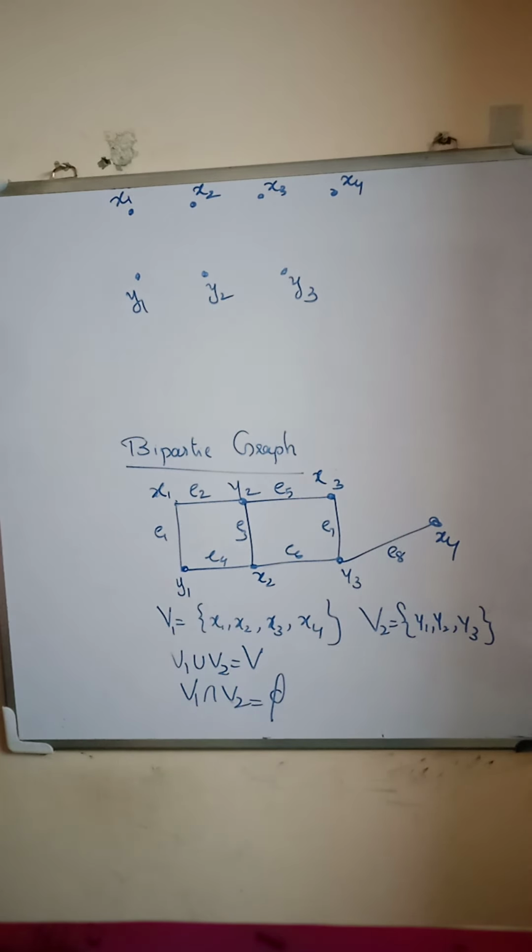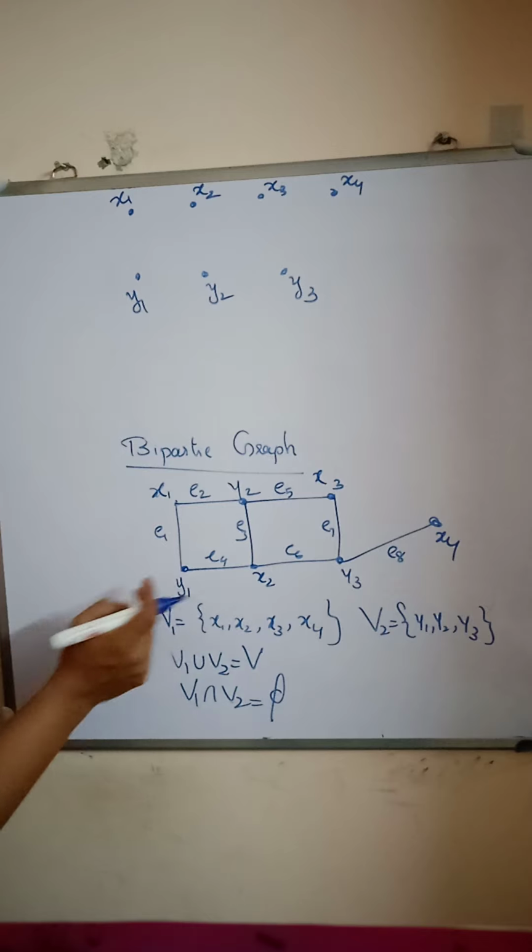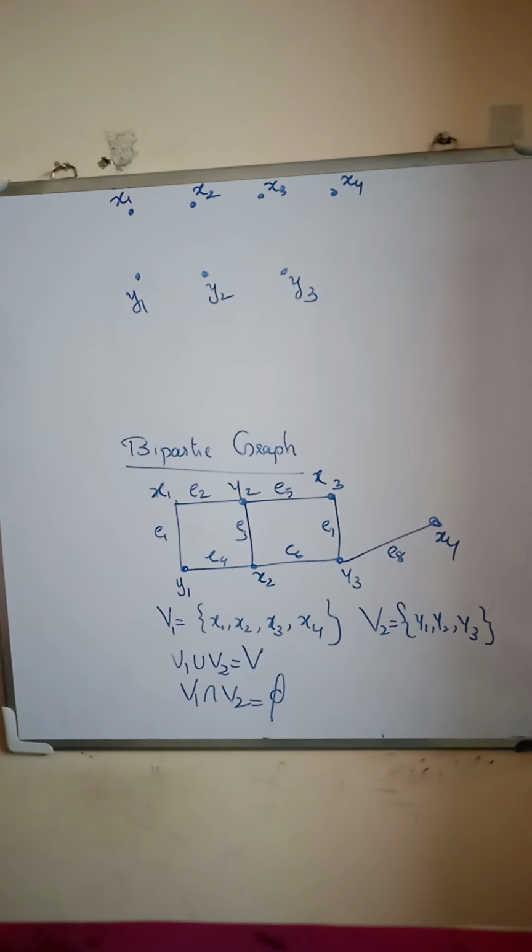That is, a simple graph G is called bipartite if and only if its vertex set V can be partitioned into 2 disjoint sets V1 and V2 such that every edge in the graph connects a vertex in V1 and a vertex in V2.